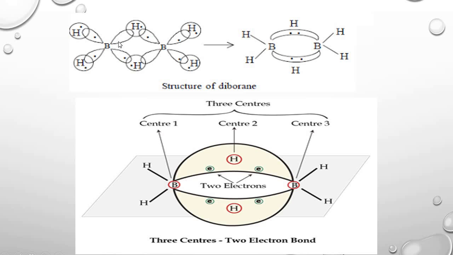This is also known as 3-center 2 electron bond. Now we may say that there are totally 2 electrons in this bond. 2 electrons, but there are 3 centers: one boron, another hydrogen, another boron. Its shape is like a banana, so these are known as banana bonds. Banana bond is also called 3-center 2 electron bond because there are 2 electrons but 3 nuclei of atoms are taking part in this bond.